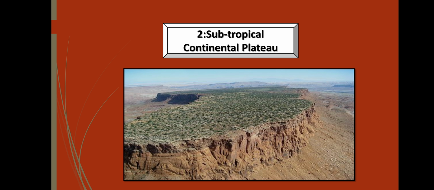The second climatic region is subtropical continental plateau, and a plateau means a landform which is high from the surrounding surface like a mountain but has a flat top like a plain. It is also called tableland.